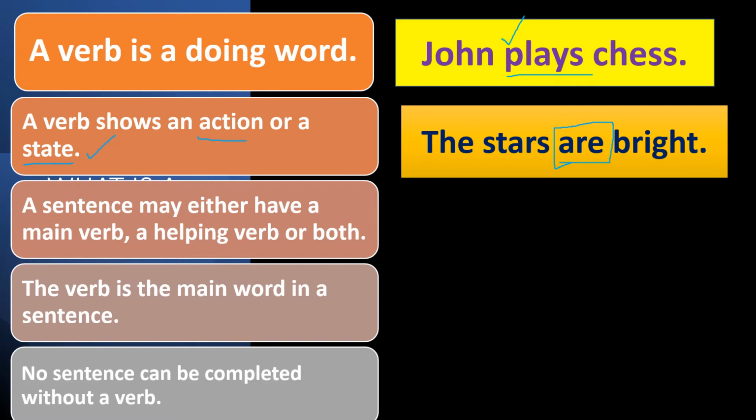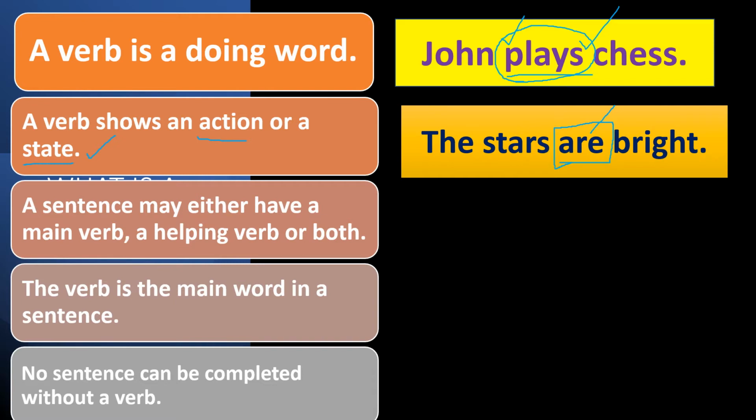In the first example, plays is an action because it is represented through physical activity. In the second example, are is not a physical activity, it is just a state. When the verb is showing an action, that is called an action verb. When the verb is showing some state, that is called a state verb or stative verb.